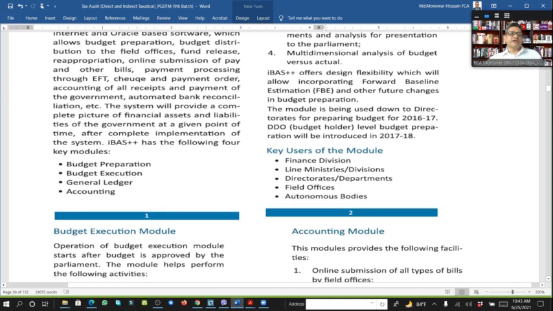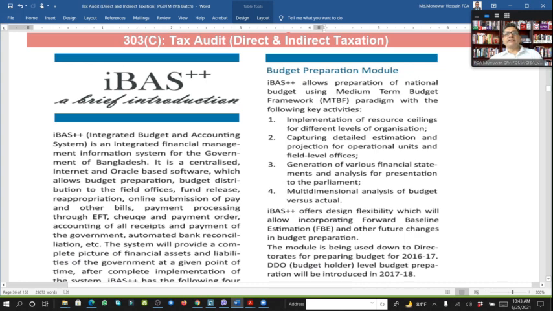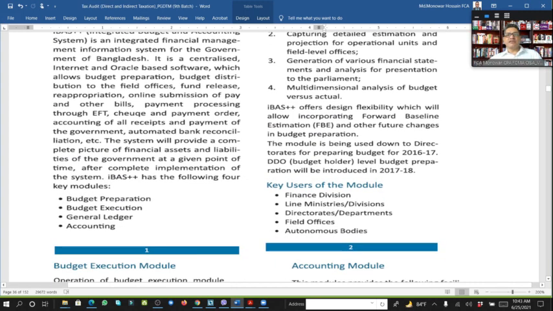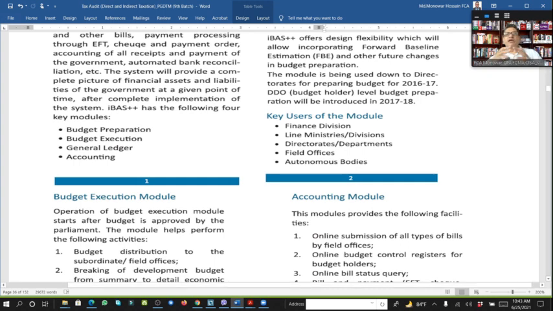And what they are doing at this moment is all budget preparation, budget execution, and general ledger accounting, all within this system. Budget preparation is in different modules here. Who are using that? Finance division, all ministries, all directorates, all departments, even the field offices and autonomous bodies, all are using the system.